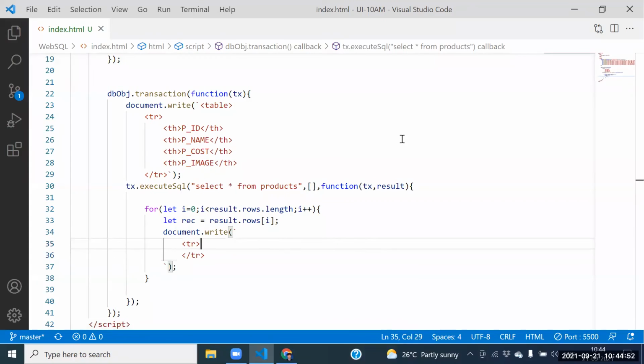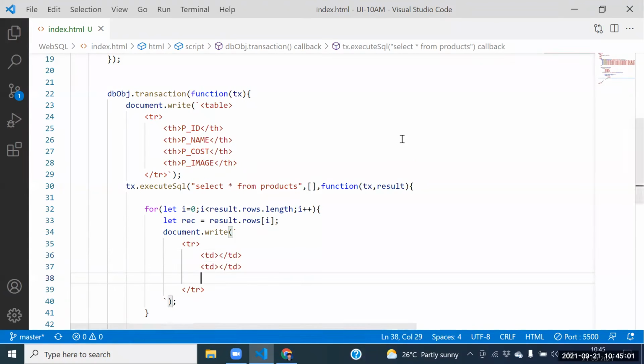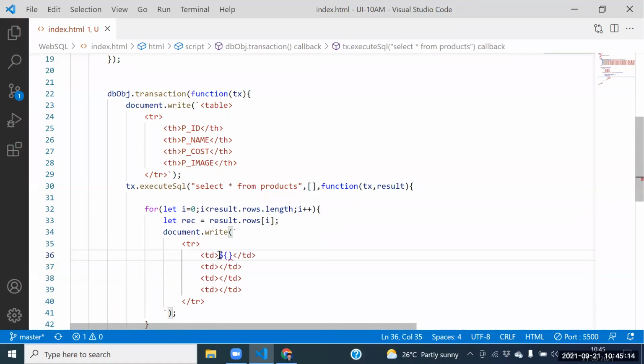After taking the table row here, can I take the table column here? Whatever the table columns are there, we need to take. How many table columns? 4 table columns now. We need to take the 4 table columns. Say this one here. This is the object now. That object contains what?